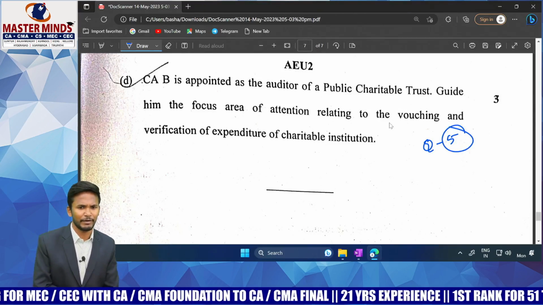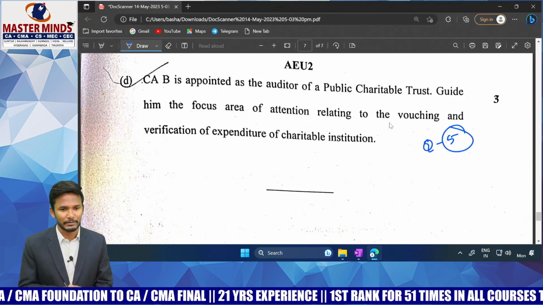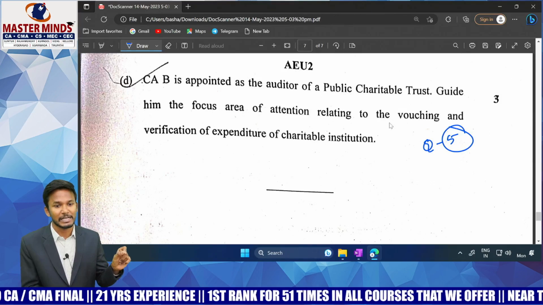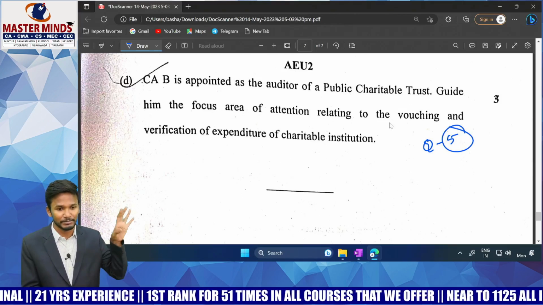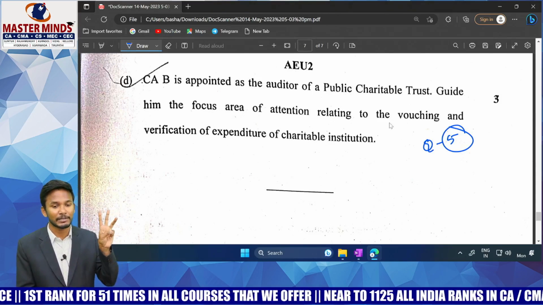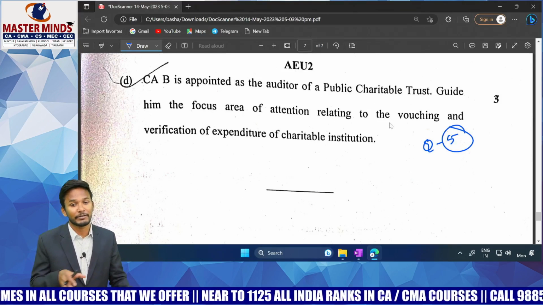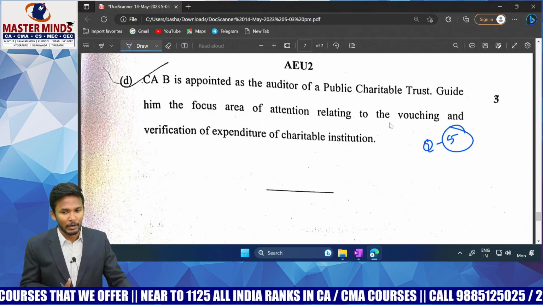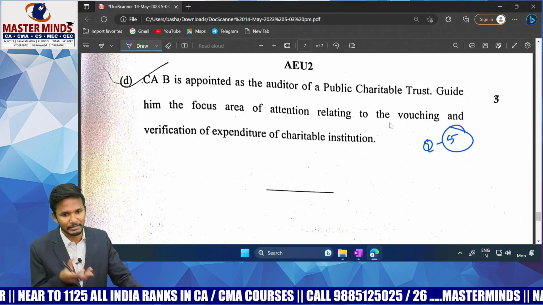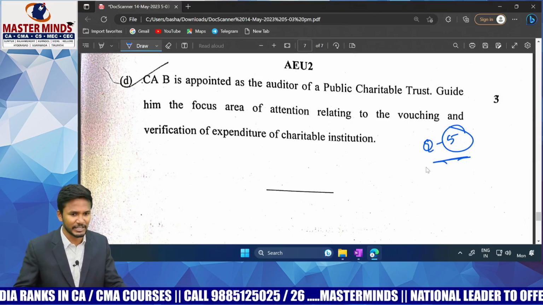Very simple. Even if you are not reading also, you can write a common sense answer. You are auditing a charitable trust. They are having some expenditure. How to verify? First and foremost, check whether the expenditure spent is as per the objective of the entity or not. What is the objective? What is the amount spent? Whether the objective is being met. First point. Second point, that it is as per proper sanction. Third point, from this expenditure, are the members of that institution getting any personal benefit, or is it really incurred? You will verify. Along with that, randomly we'll check the bills. Okay. So these are the points. Some points you can write here. Question number 5 of your audit of various types of entities.